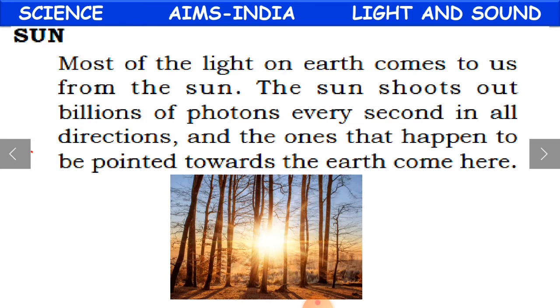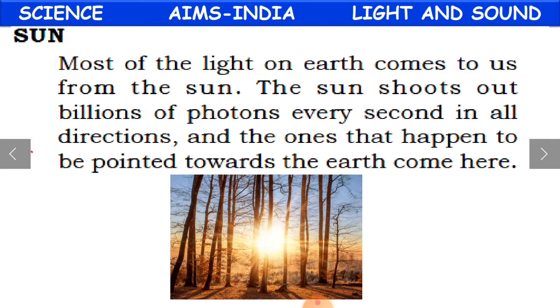And the sun shoots out billions of photons every second in all directions. And what are photons, children? Photons are very tiny little particles of light. So these photons, billions of them every second, are being shot out in all directions by the sun.